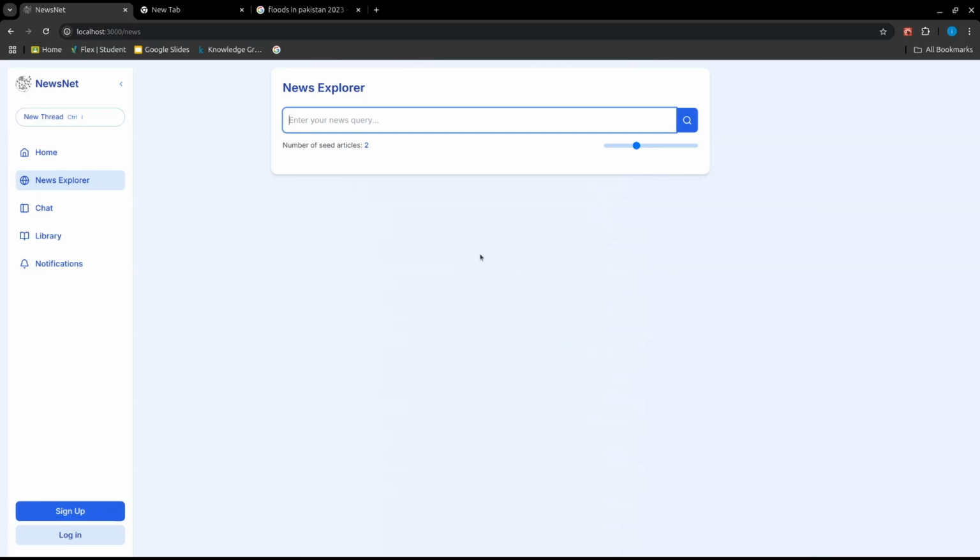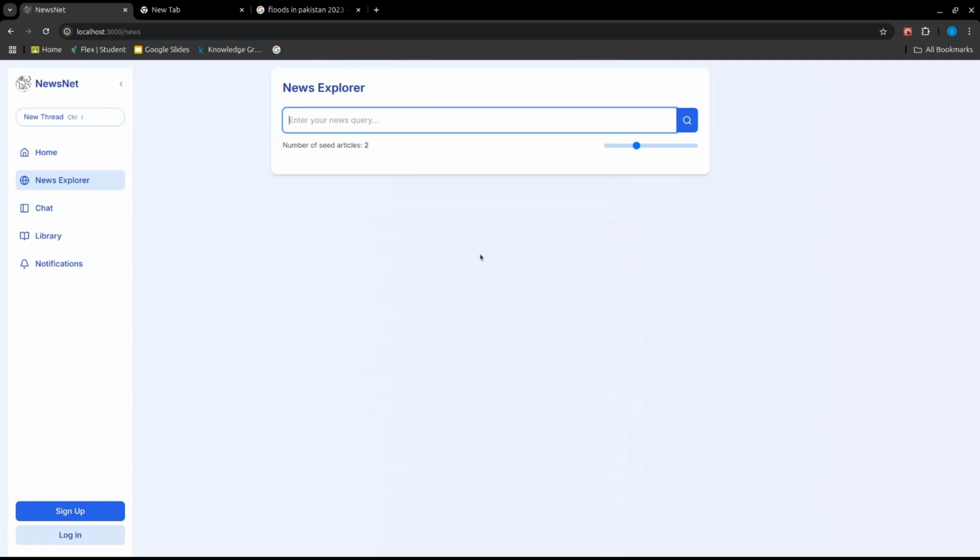This is News Explorer. This is where you enter your news query and you select the number of seed articles you want to give it. The number of seed articles act as a starting point for your query, and from there you can get the relevant articles you need. Let's suppose that you want to search about the harsh weather conditions that occur in Pakistan, them being the floods occurring due to the monsoon season.